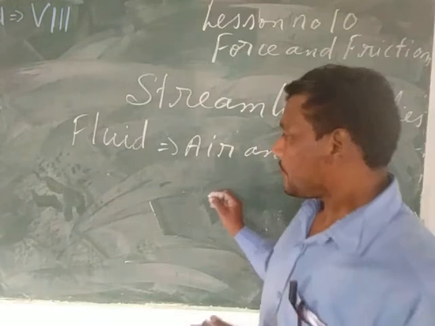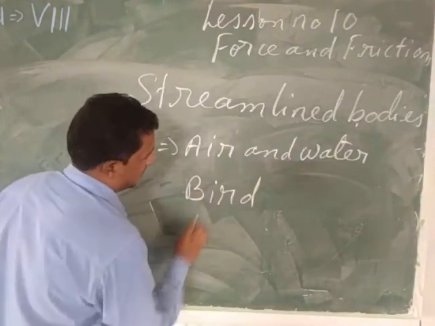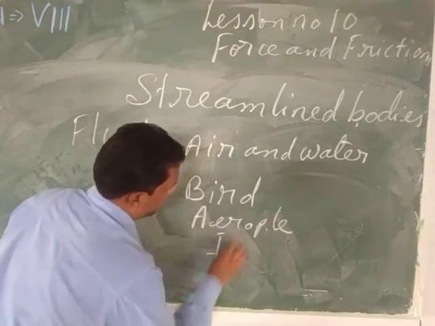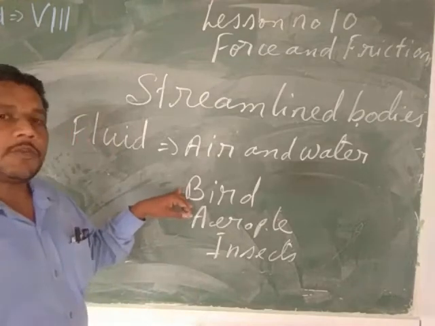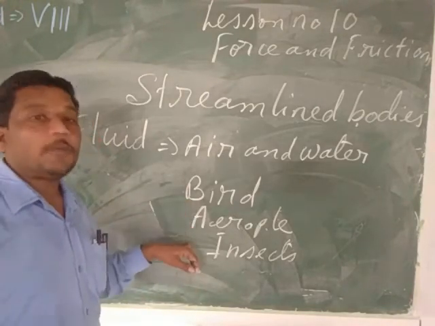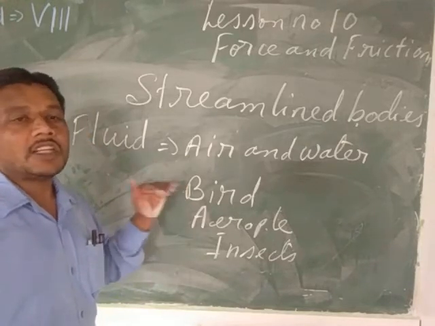For example, suppose the bird, aeroplane, insect. Suppose the bird is flying in the air, suppose the aeroplane is moving in the air, suppose the insects are flying in the air. Then the bodies are continuously getting the friction.